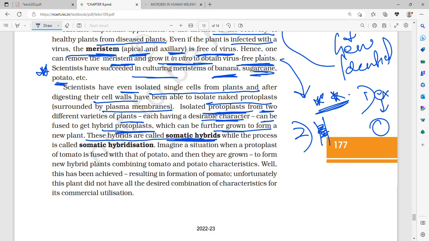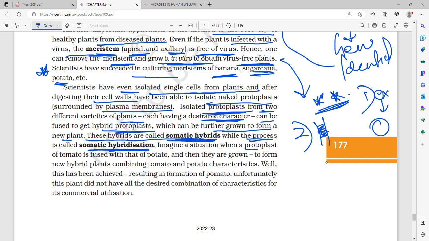So scientists can isolate the single cells of the plants, digest their cell wall, and isolate the naked protoplasts which are surrounded by the plasma membrane. Now these isolated protoplasts of two different varieties, each having a desirable character, can be fused to get a hybrid protoplast. When we grow this hybrid protoplast further, we can get a new plant, and this new plant is going to have the desirable characters of both. So these hybrids are called somatic hybrids, while the process is called somatic hybridization.